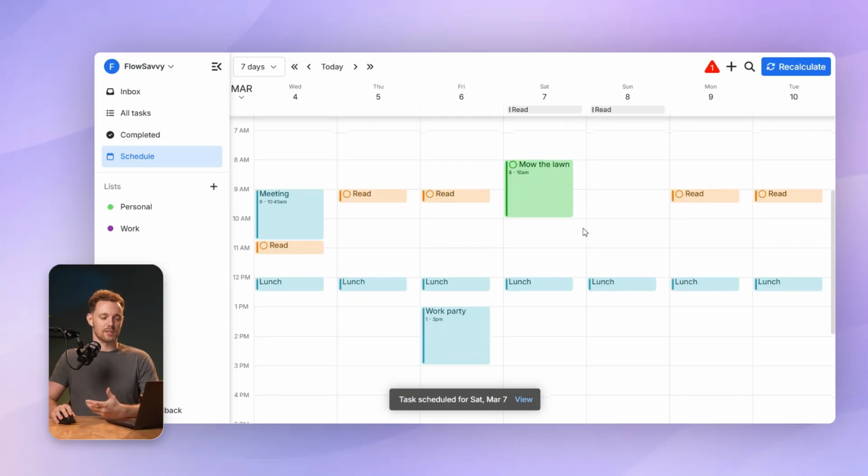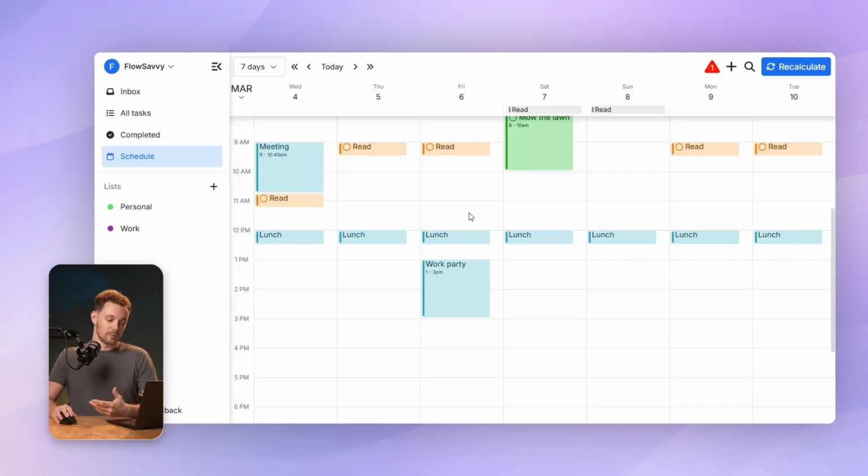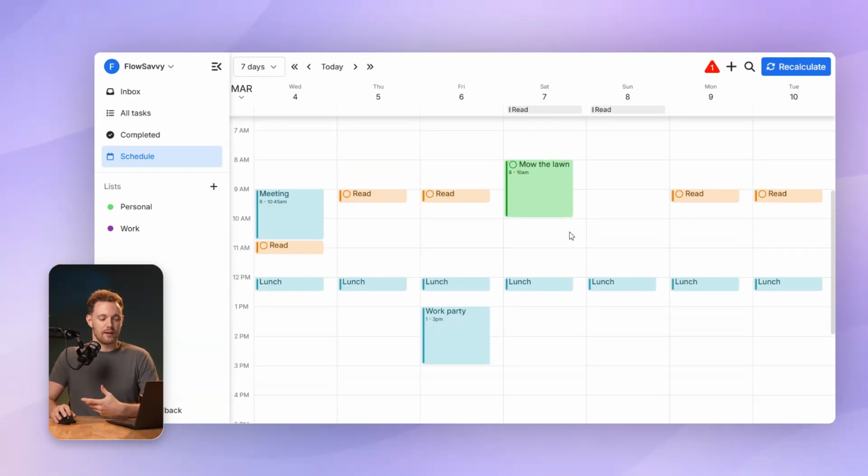Perfect. So now it's scheduling some time on Saturday. You can actually see the balancing coming into play here because it knows Friday is a little bit more busy. So it puts it on Saturday where I have almost nothing. Now, another really common thing people want to do is work out 3 times a week, any day of the week. So here's how you do that in FlowSavvy.